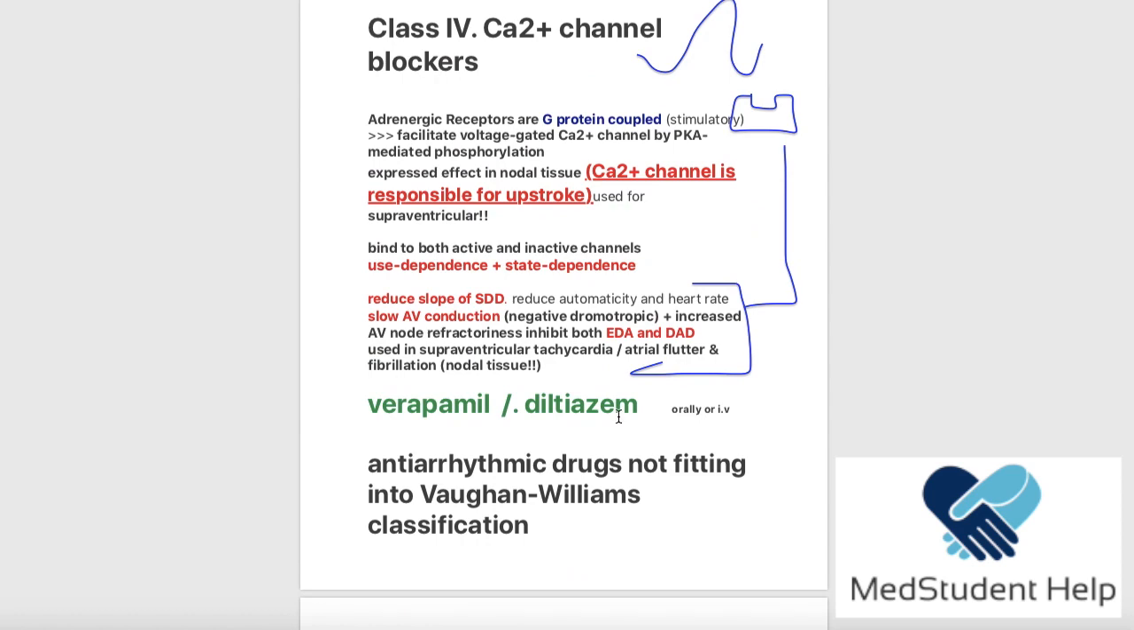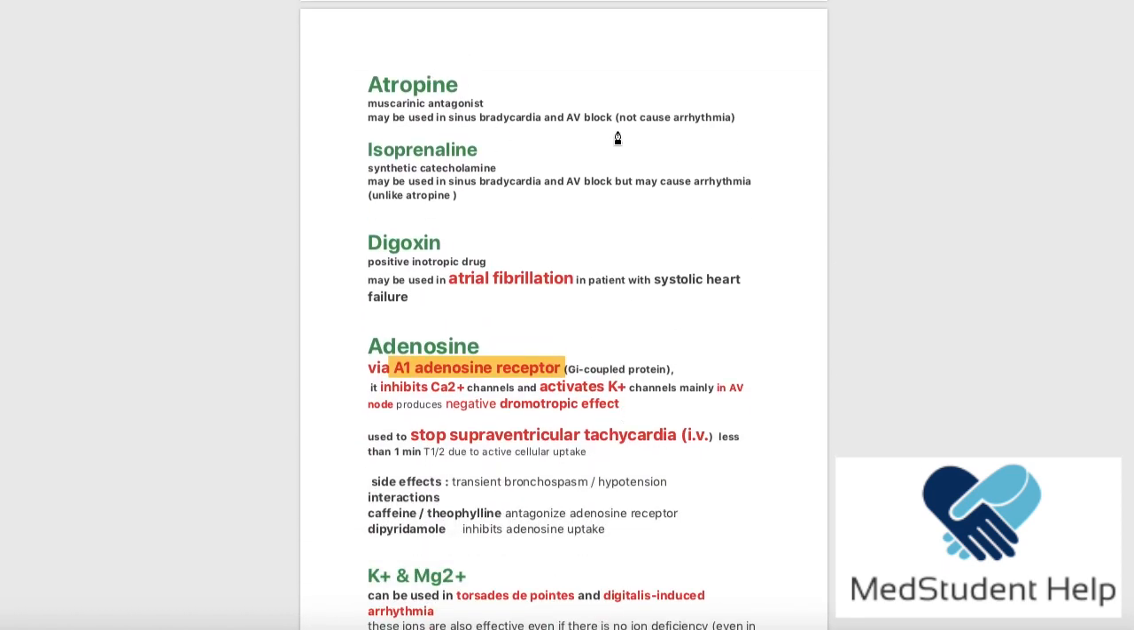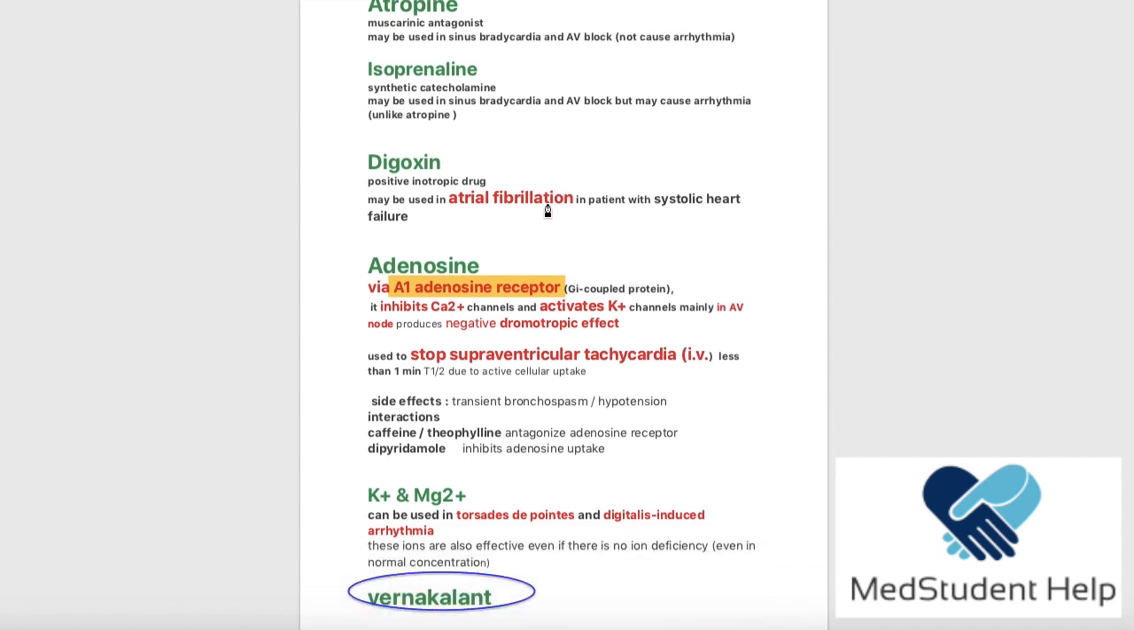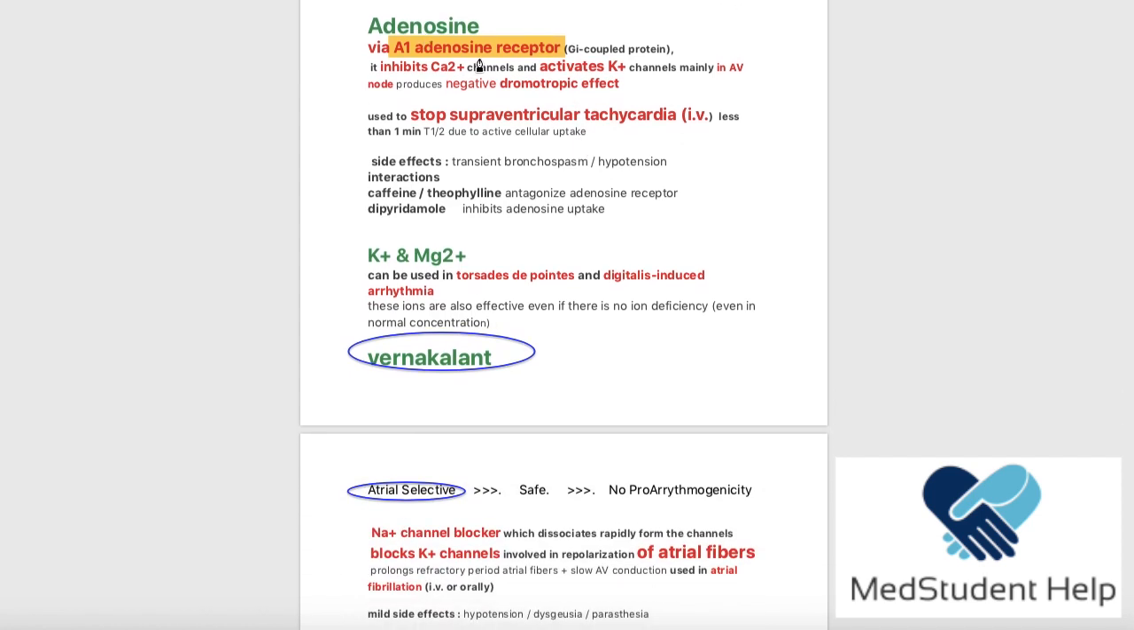So out of the Vaughan-Williams classification, we mentioned a couple of drugs. We said the atropine, used in case of the AV block and the slow SA node. The isoprenaline, used in the same way, but it carries a risk of arrhythmia. Digoxin, we said it is used in atrial fibrillation in patients with heart failure. Adenosine, we said it is blocking the calcium channel and opening potassium channel in the AV node, causing negative dromotropy, and it is used for supraventricular tachycardia. Can't be given to a patient with asthma or hypotension.